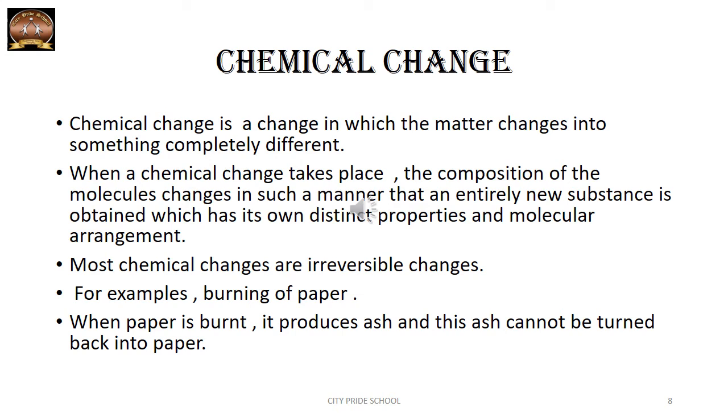It means you cannot obtain the original substance back. Example, burning of paper. When paper is burned, it produces ash, and this ash cannot be turned back into paper. Whatever properties of paper are present, they are not seen when the paper burns and turns into ash. Ash will show entirely new properties, so a completely new substance is formed. It is an irreversible change, and this is all about chemical change.